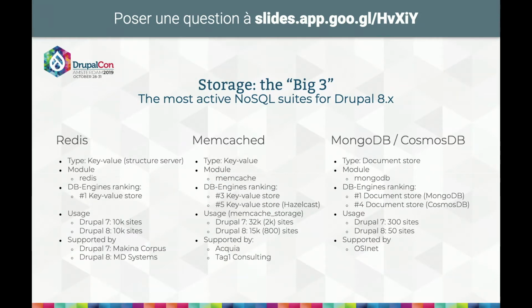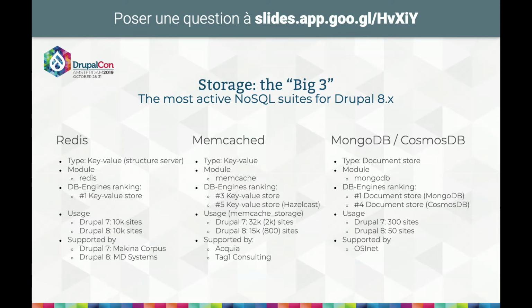Now, when we're talking NoSQL in Drupal, most of the time we are thinking of storage solutions. And for this, we have really three big solutions, maybe even just two, and one smaller. These are Redis, Memcached, and MongoDB. So what are they, for those who don't know them exactly? Redis is usually classified as a key-value store, although actually it's much more powerful. It is a structure store which can do lots of things which are not used very much, in Drupal at least. There's a module for that, of course, which is just called Redis.